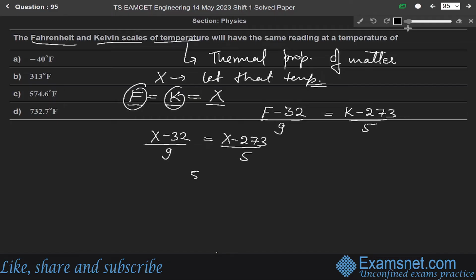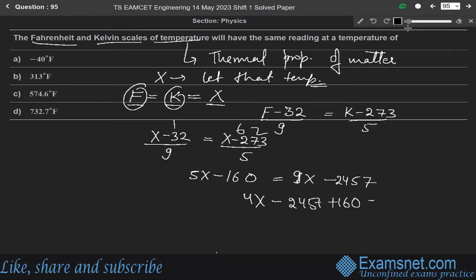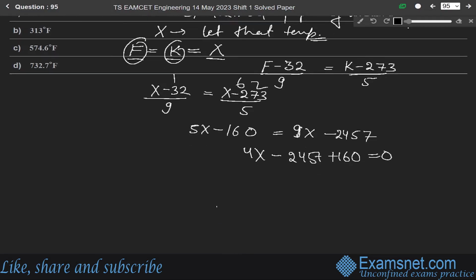So solving it, we get 5X minus 160 is equals to 9X minus 7 carry 2, 65, 6, 18 and 6, 24 over, this is 9X, okay? So solving it, we get 4X minus 2457 plus 160 will be equals to 0, okay?